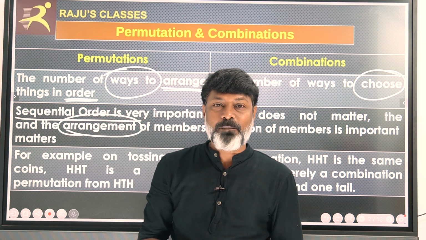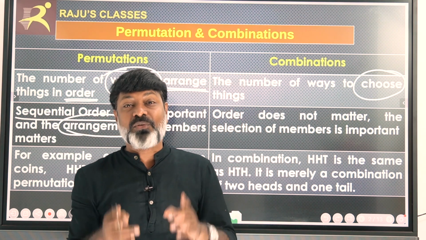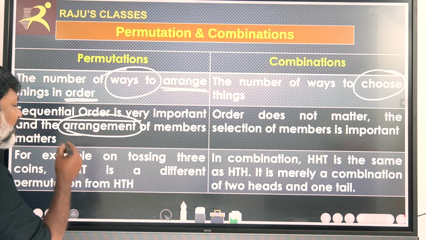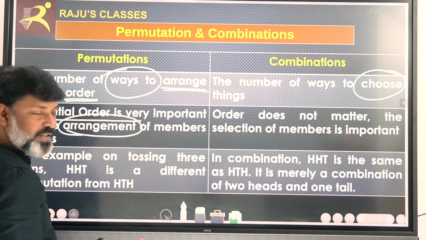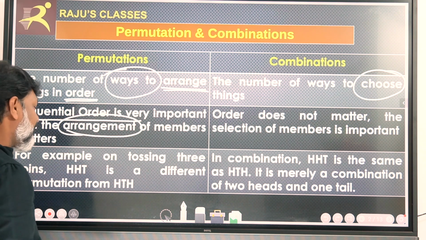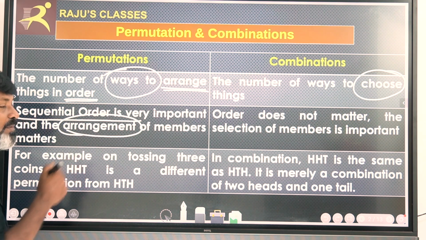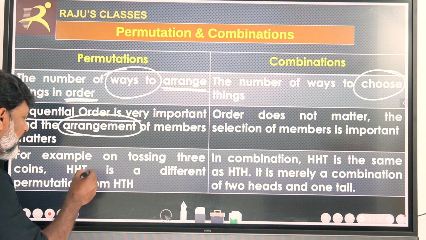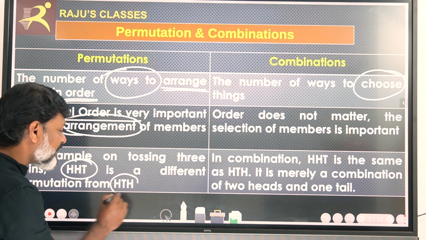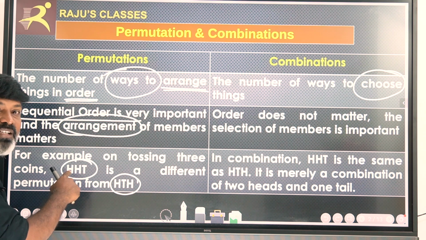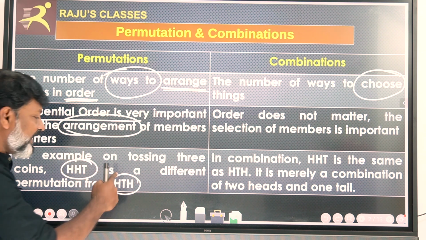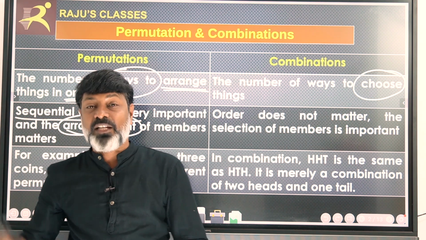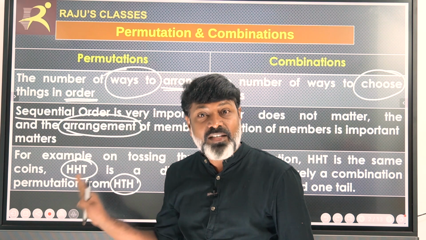Okay, this is very important, and without knowing this difference you can't enter into the problem. So now let us take an example. Suppose I toss the coin 3 times. Now the HHT permutation is not equal to the HTH permutation. HHT is different and HTH is different, because here the arrangement is 2 heads first, then tail. Here the arrangement is 1 head, 1 tail, again head. Therefore, in permutation the arrangements are very important.